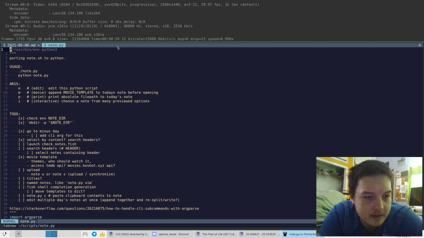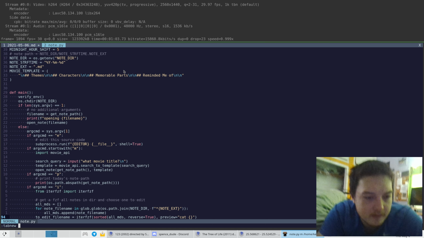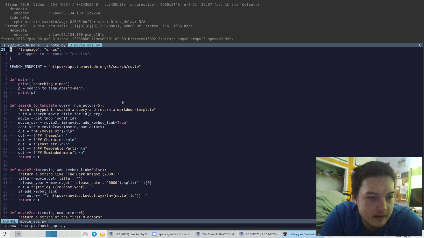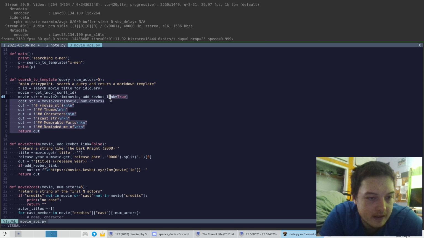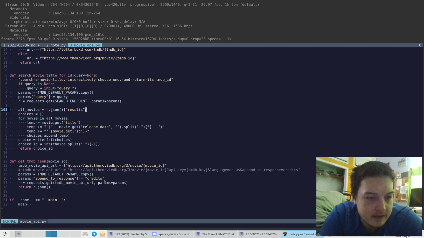This is like my note-taking thing. I made this one, and this is my movie. This is where it kind of writes a template, and this is where it asks the API for stuff, the TMDB API.